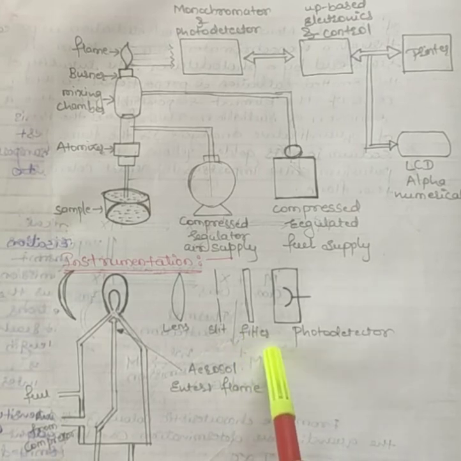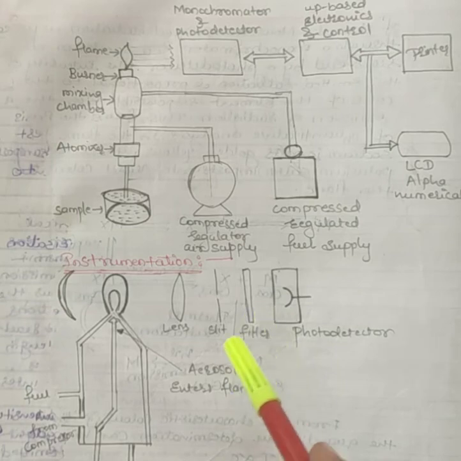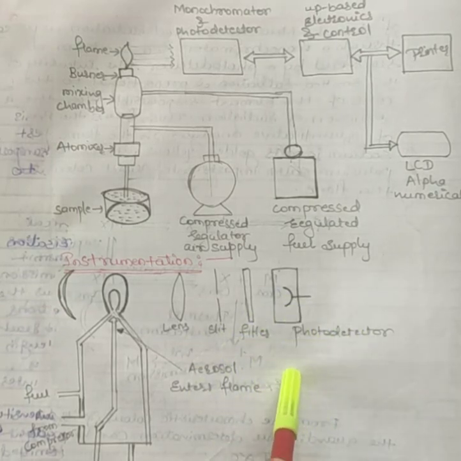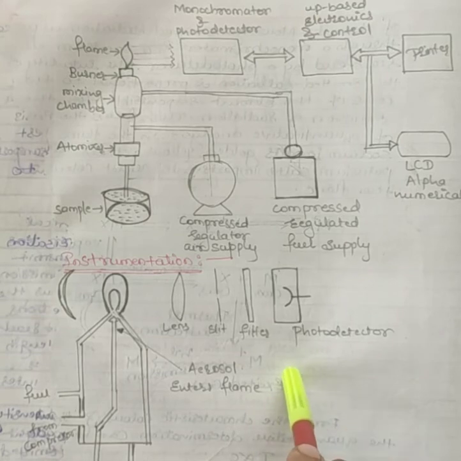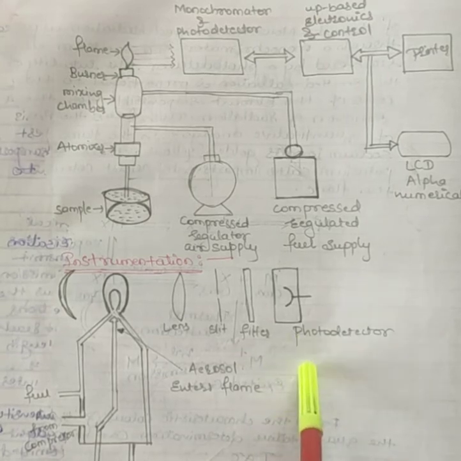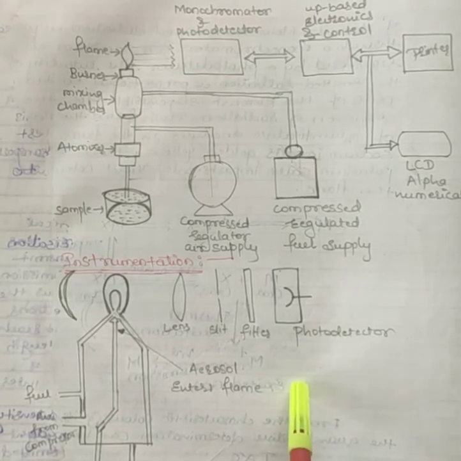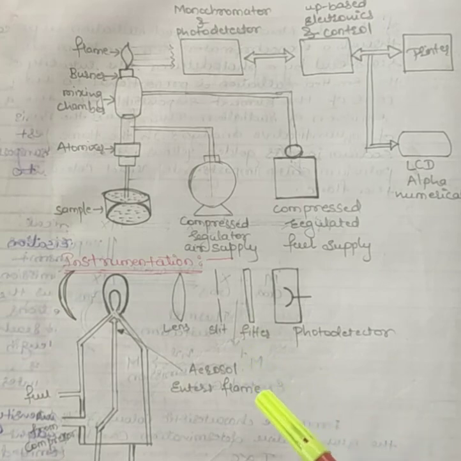The emitted radiation is converted into an electrical signal with the help of the photodetector. That electrical signal is directly proportional to the intensity of the light.